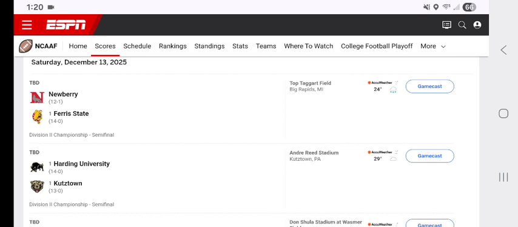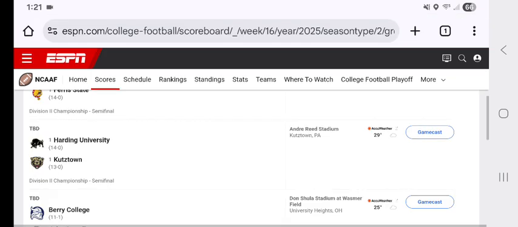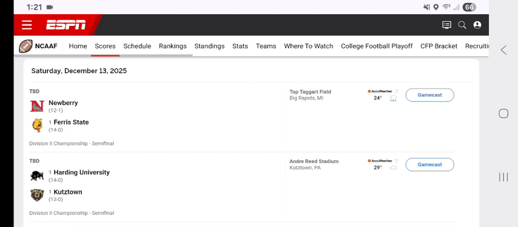The number 1 overall team, and the number 4 overall team, Newberry, in the Division 2 tournament. And number 3, Harding University, and number 2, Cutson. They play in the semifinals. It's to be determined which game is first, which game is second, but one is at noon Eastern, one is at 3 Eastern.